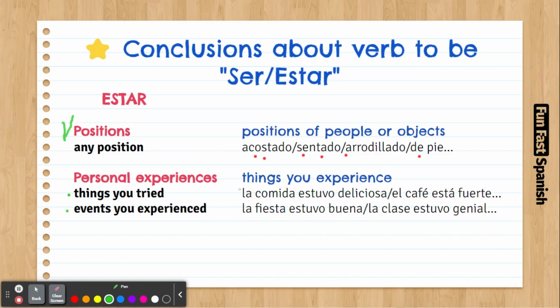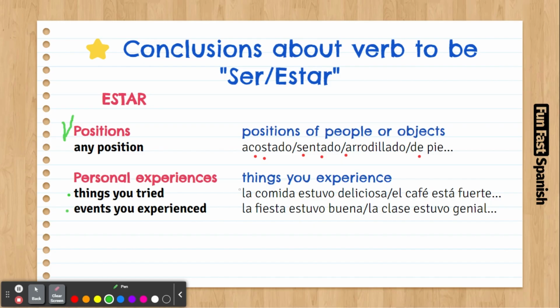Like, for example, a tree. Well, let's use another example. Let's say the soup. And we talked about the soup before. If you say la sopa es buena, la sopa es roja, es grande. So you're like giving a definition of the soup, right? Like la sopa es roja, the soup is red, the soup is big. Oh, la sopa está caliente. That's a temporary condition. The soup is hot.